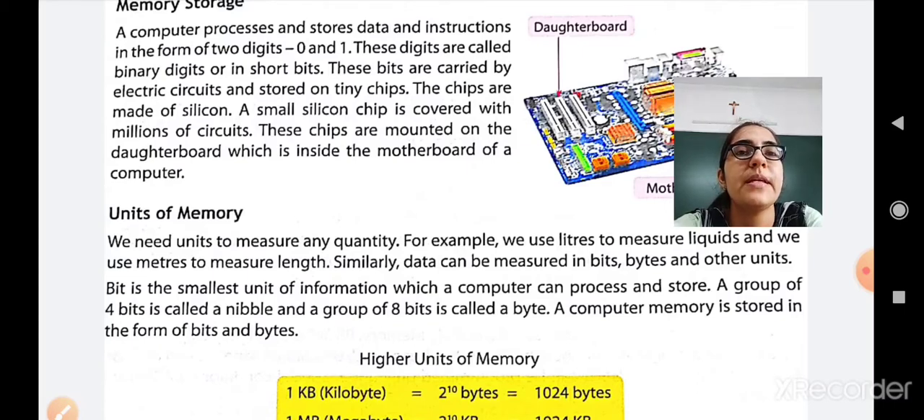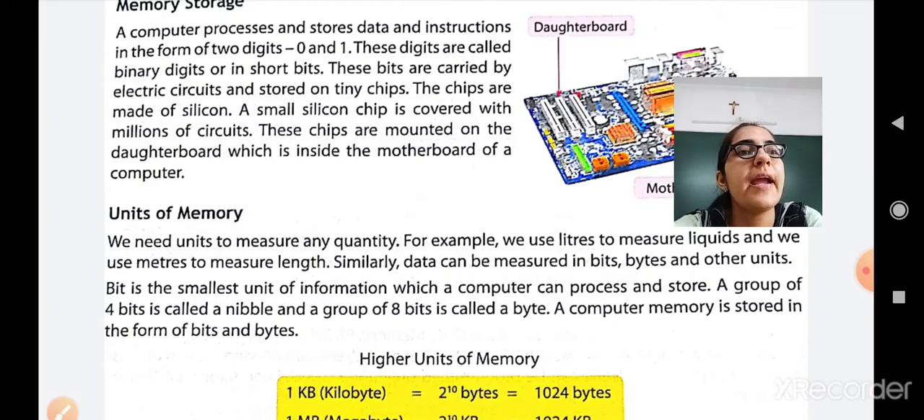Okay, so what is a bit? A bit is called the smallest unit of information. It is a small chip or a small unit which is used to store any data, and it can be processed. A group of 4 bits is called a nibble. So what is a group of 4 bits called? It means together the 4 bits is called a nibble.